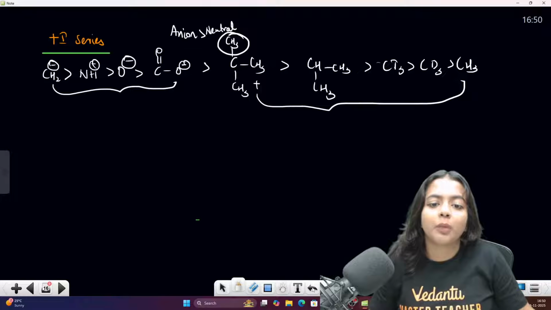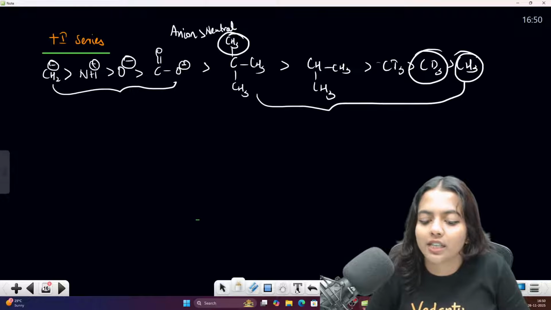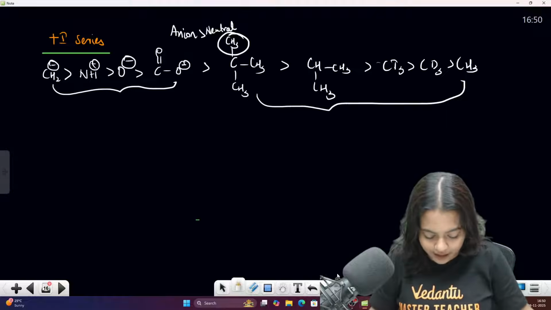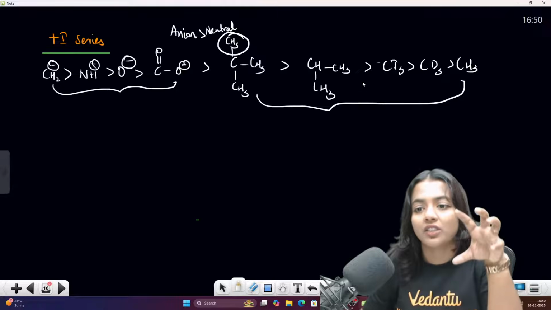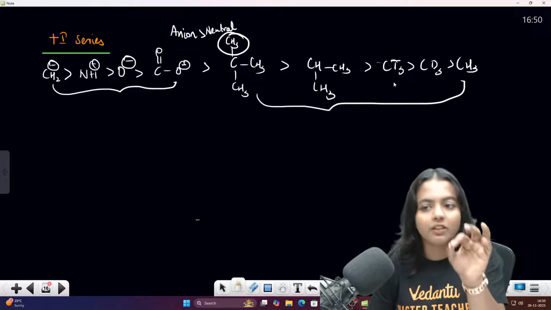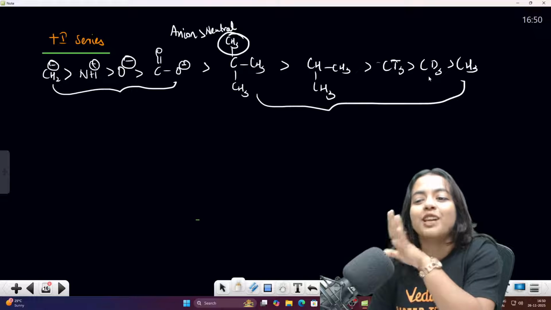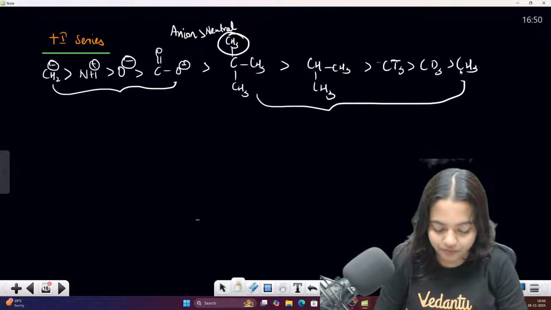Okay, in this you will see CH3, CD3 and CT3. Do you have any idea about CD3, CT3 and all? CD3, CT3, CH3 are isotopes of hydrogen. So hydrogen isotopes: tritium is first, then you have deuterium, then you have the hydrogen.